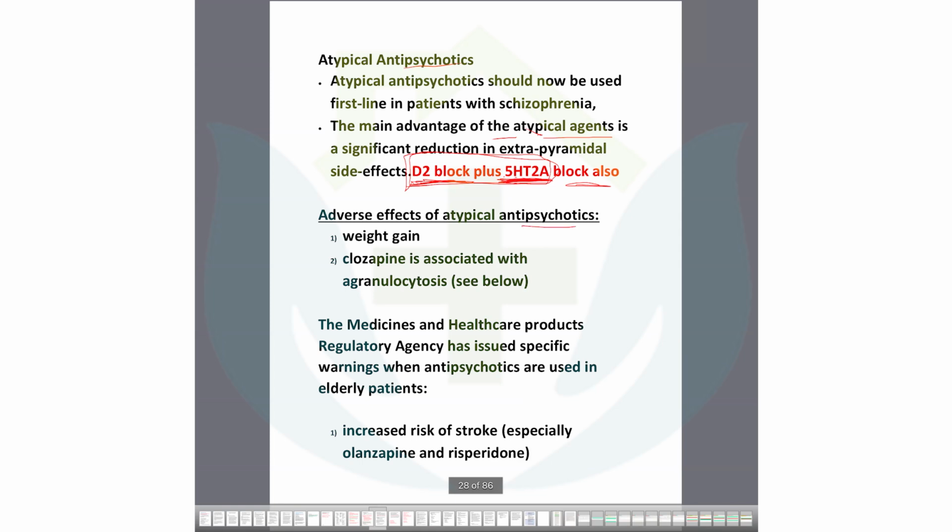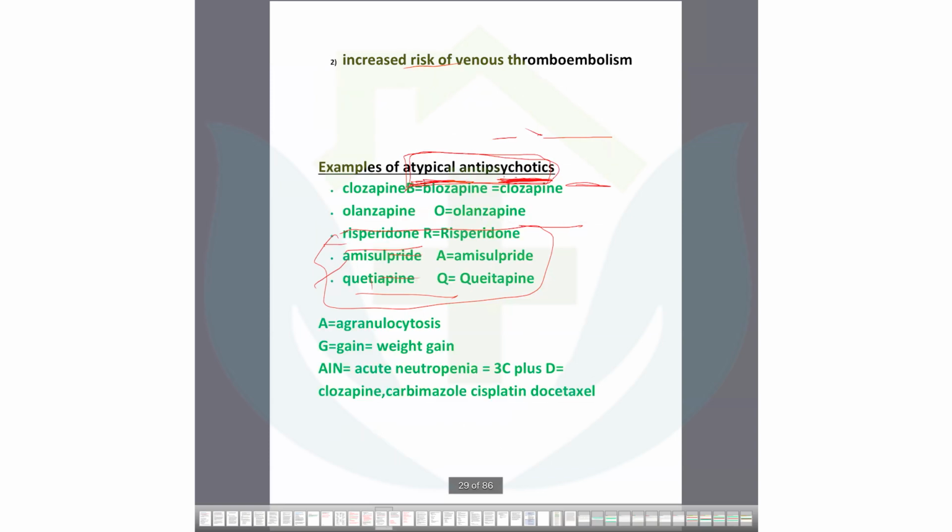So adverse effects of the atypical ones are weight gain and agranulocytosis. Only two, weight gain and agranulocytosis. The typical antipsychotics have a lot of side effects, but the atypical ones have fewer: weight gain and agranulocytosis. Neutropenia could be there, but hyperglycemia is another one.